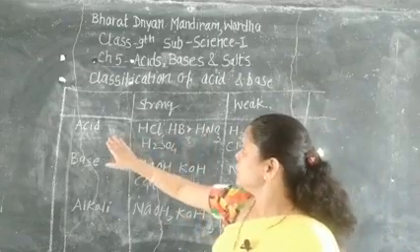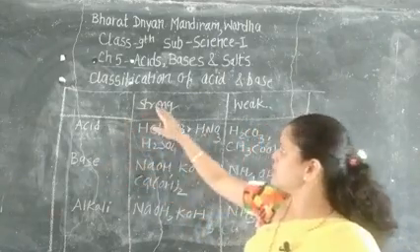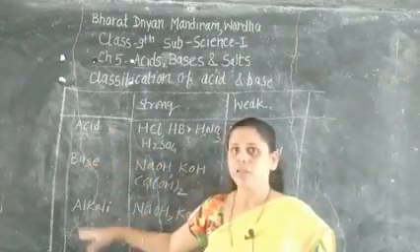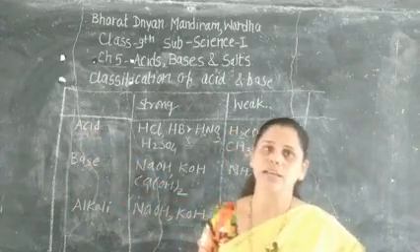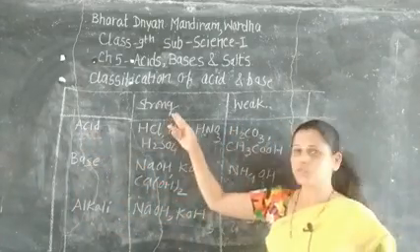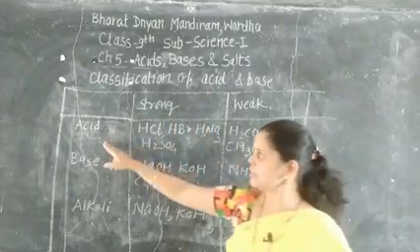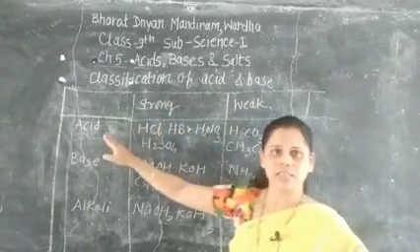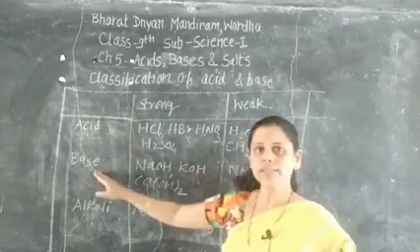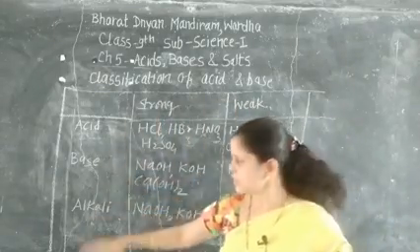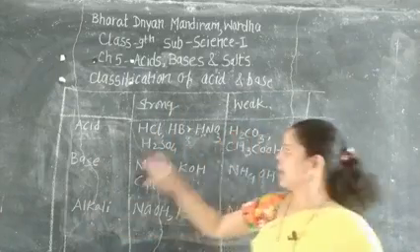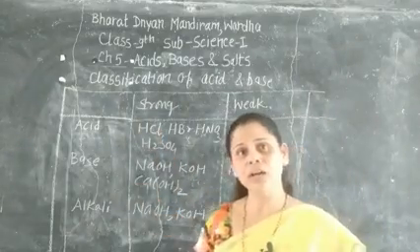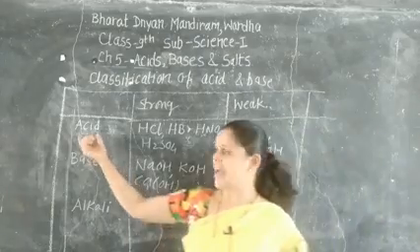So here, acids, bases and alkali are classified into two types. First one is a strong acid and weak acid. Then base: strong base and weak base. Same as alkali: strong alkali and weak alkali. Okay, so we will learn one by one. First one is the acid.